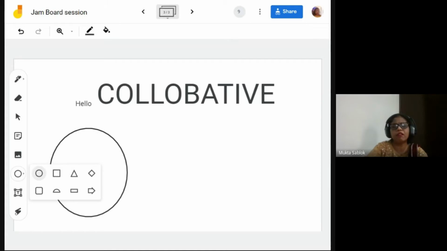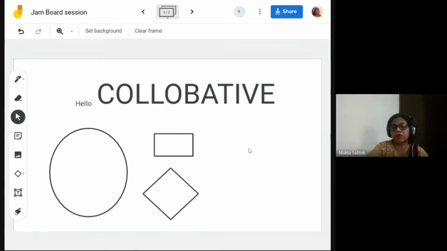It has ample tools and techniques. I have not used the paid version, but the paid version has more facilities. The free version has only this many shapes, so the paid version must have more shapes and more coloring options like that. Somebody has made this as a student. Now you are working as a student.